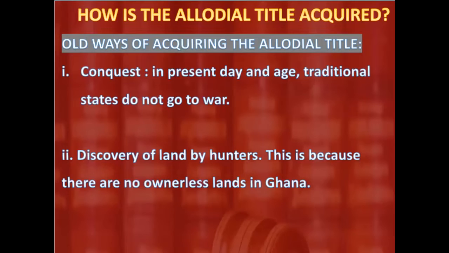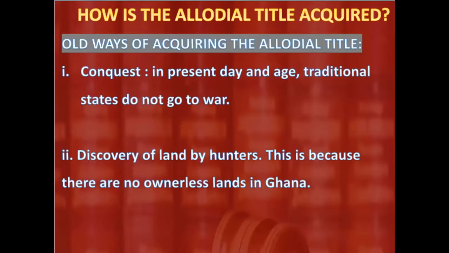Now, let me briefly give you an indication, even though we've already mentioned it, of the people that can hold the allodial title. Remember, Section 2 mentioned that it can be the state by compulsory acquisition. So if you look at Article 20 of our 1992 Constitution, it tells you that the state has the power to compulsorily acquire land and pay the people from whom they compulsorily acquire the land the appropriate compensation.